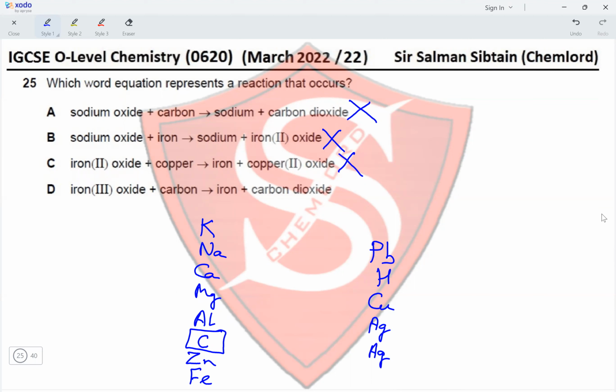And the last one is iron 3 oxide plus carbon. Iron being less reactive than carbon, or carbon being more reactive than iron, will be able to displace iron from its salt, reducing iron 3 ions to iron metal and itself getting oxidized to carbon dioxide. So this reaction will occur, making option D the correct option for this question.